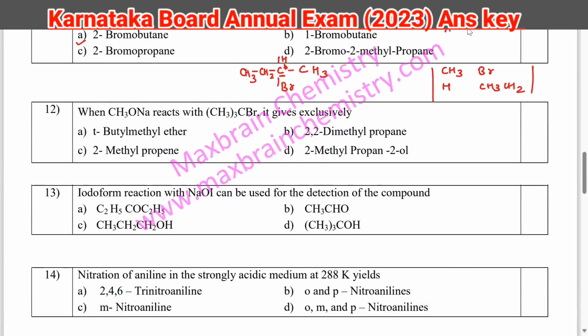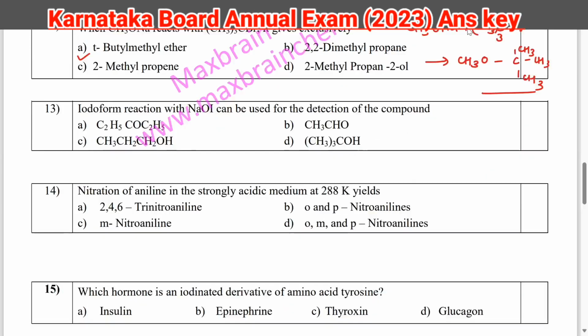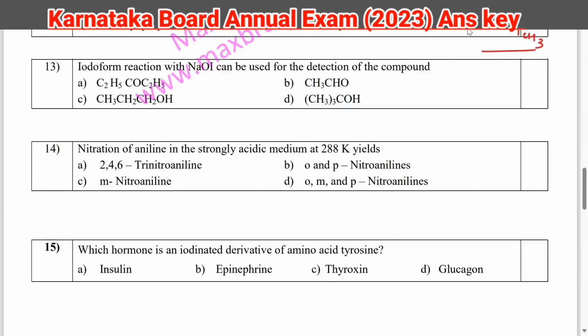Next question, question number 12. When CH3ONa reacts with this species, it gives exclusively. So this reaction is like that, CH3ONa plus (CH3)3C-Br. So it will give you ether, CH3O, then C(CH3)3 like this. So it is giving you this tertiary butyl methyl ether. Option A.